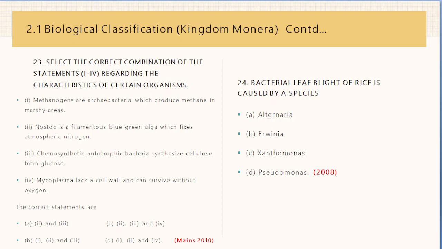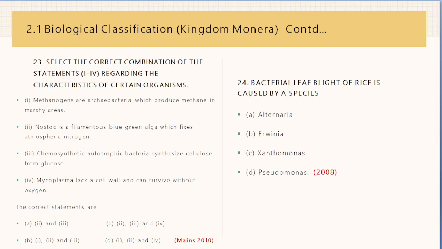And the correct statement, whether it is 2 and 3 are correct, or 2, 3, 4 are correct, 1, 2 and 3 are correct, 1, 2 and 4 are correct. For this, it is 1, 2 and 4 are correct. 1 is correct, 2 is correct, and 4 is correct. The third one is not correct. So 1, 2 and 4 is in D. So here the answer would be D, and this question was asked in May 2010.